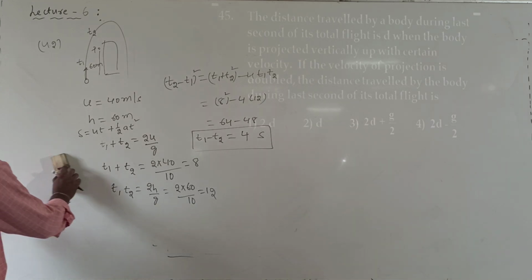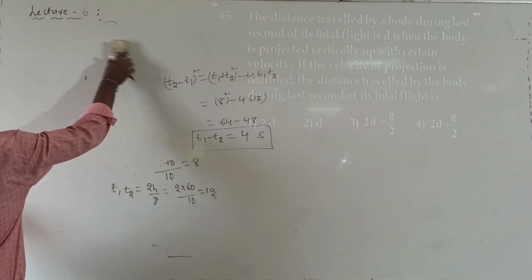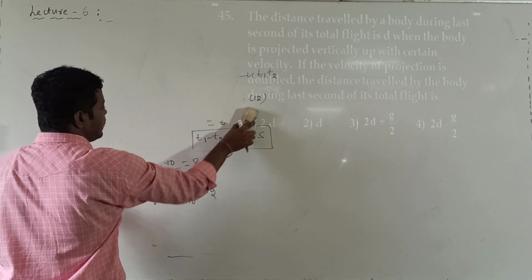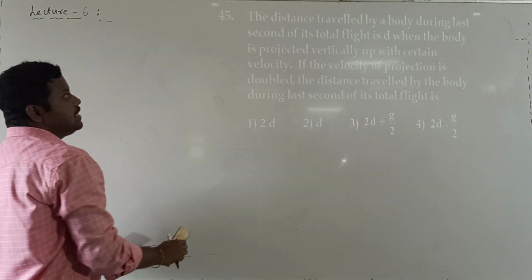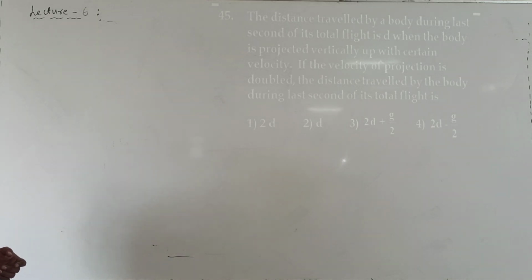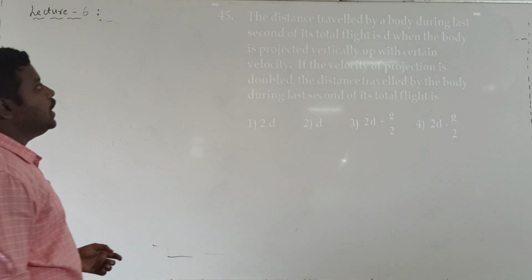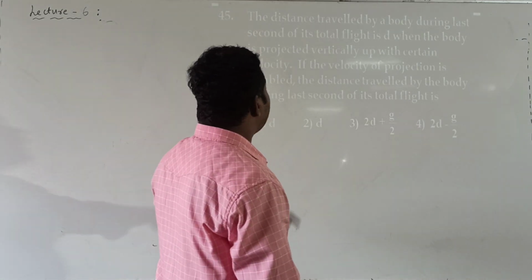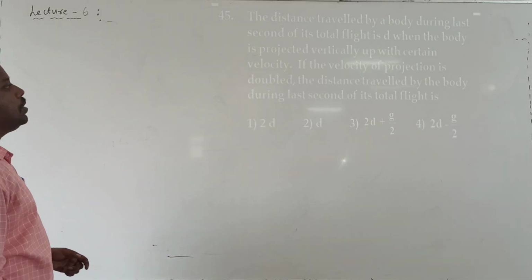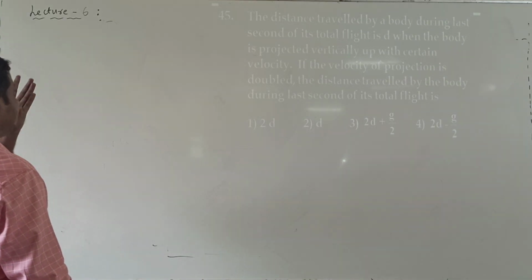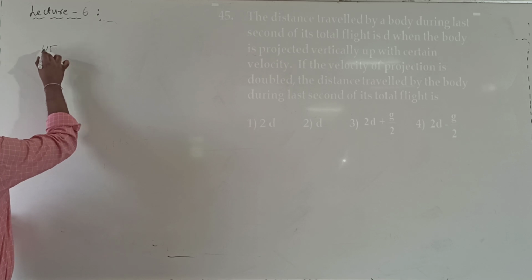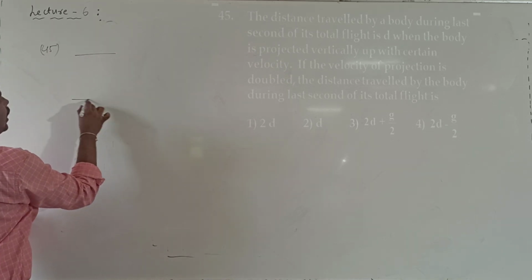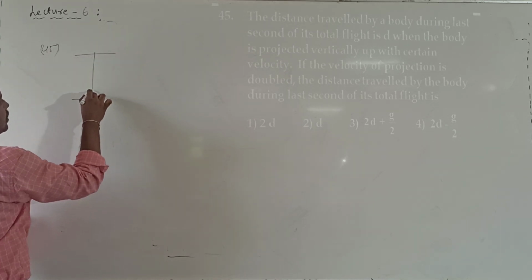Question number 45. The distance travelled by the body during the last second of its total flight is d when the body is projected vertically with a certain velocity. If the velocity of projection is doubled, what is the distance travelled by the body during the last second of its journey? So what they are giving is the body projected vertically upward.